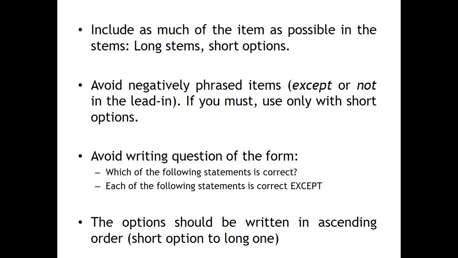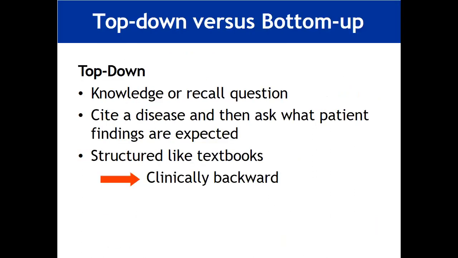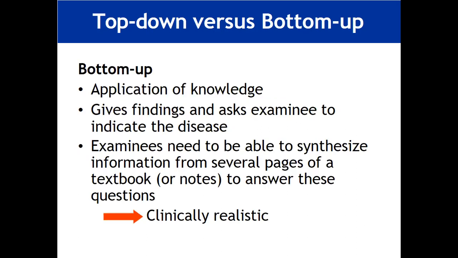The options should be written in ascending order, short option to long one. Top down versus bottom up. Top down means a knowledge or recall question: cite a disease, and then ask what patients find unexpected, like the textbook, clinically backward. Bottom up means application of knowledge: it gives findings and asks the examinee to indicate the disease.